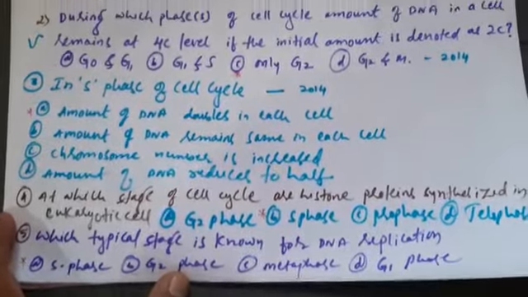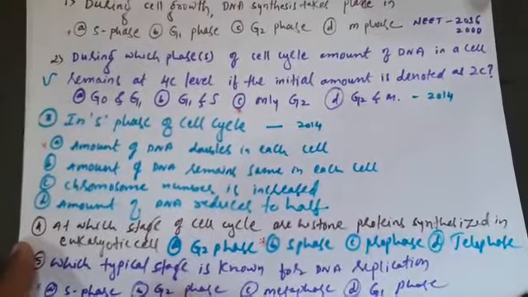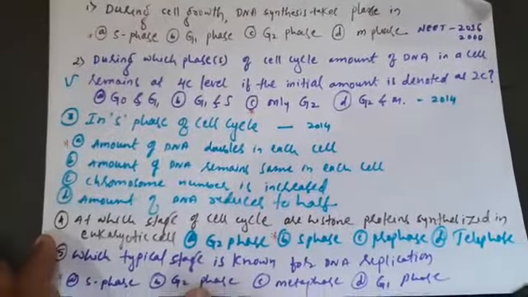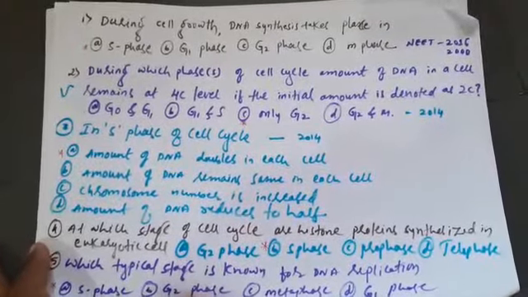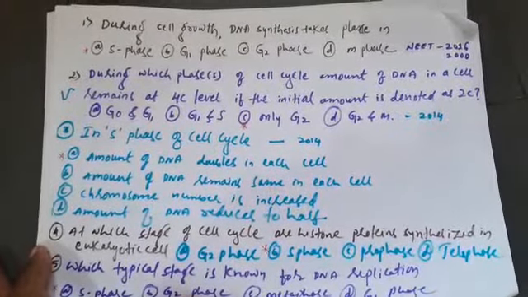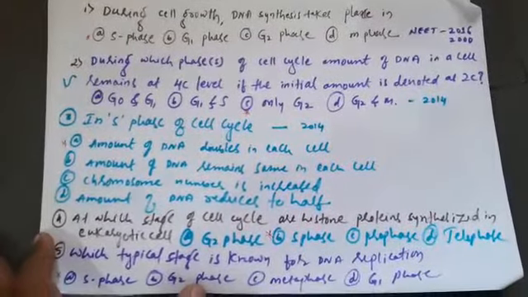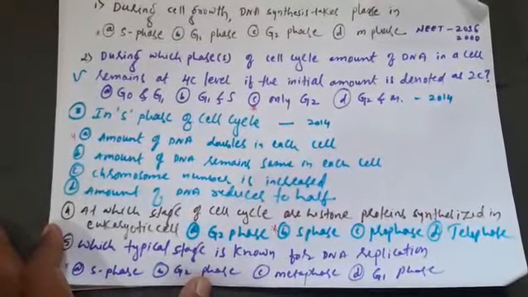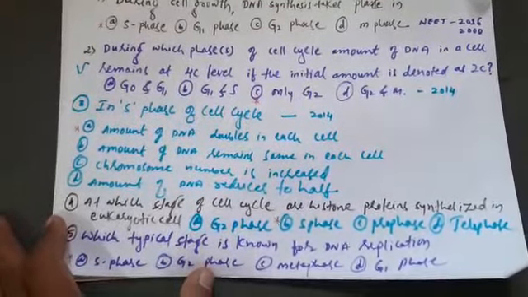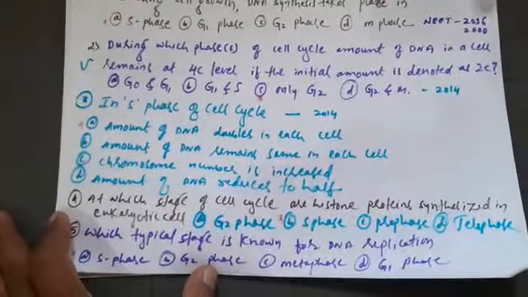Again, S phase. Dear students, after going through these questions, you came to know that in the cell cycle they have asked questions mainly from S phase. So these are the important points concerned with S phase. Two more concepts are there, mitosis and meiosis. After studying mitosis and meiosis, there will definitely be questions from either cell cycle, mitosis or meiosis. Thank you.